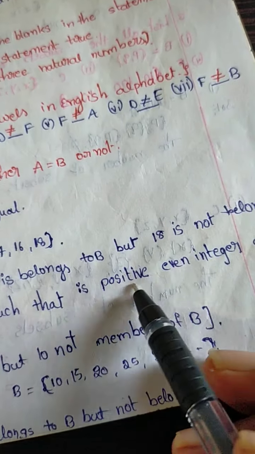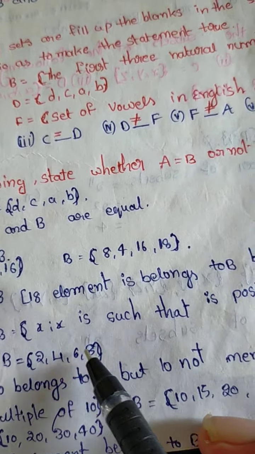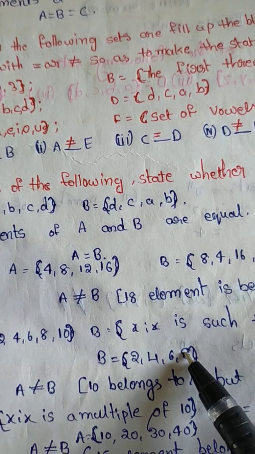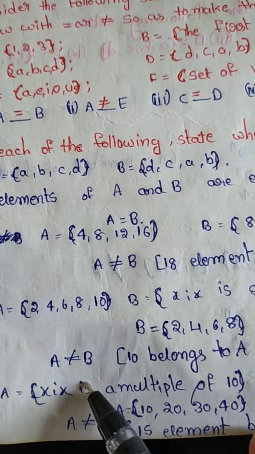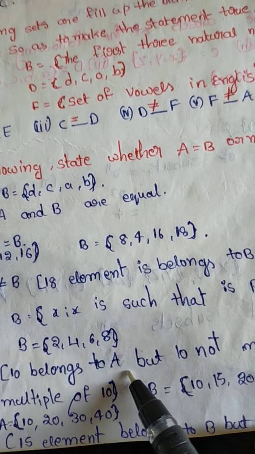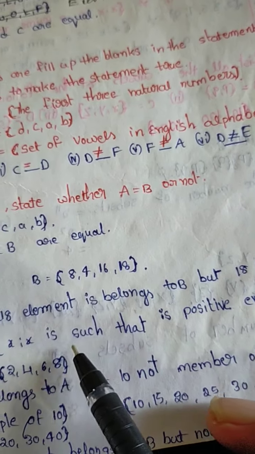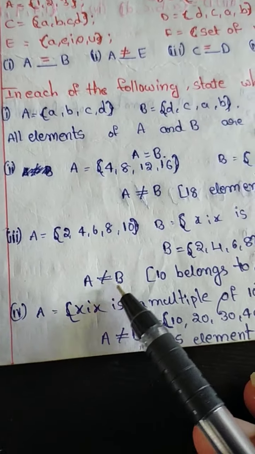Positive even numbers: 2, 4, 6, 8, below 10, 8. Here we have 10. Here no 10. So A is not equal to B. Why? 10 belongs to A, but 10 is not a member of B, or does not belong to B. Anyone, A is not equal to B.